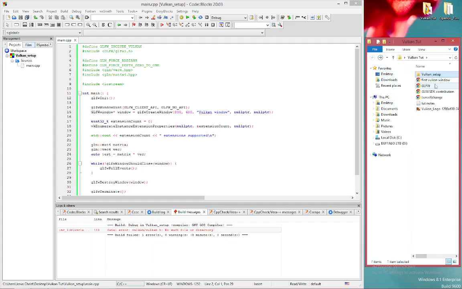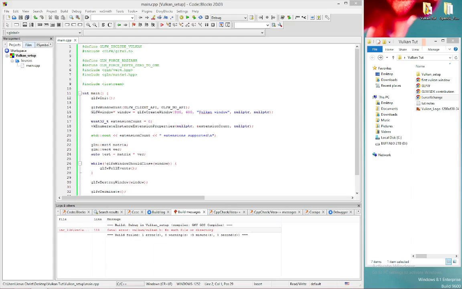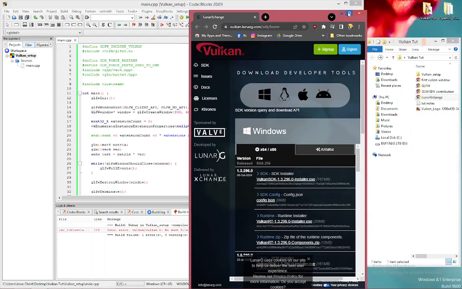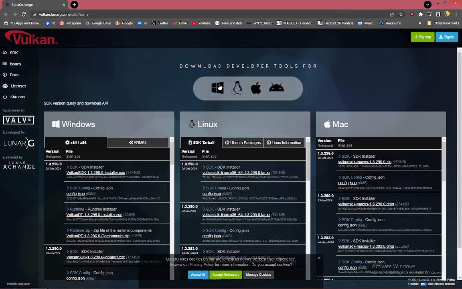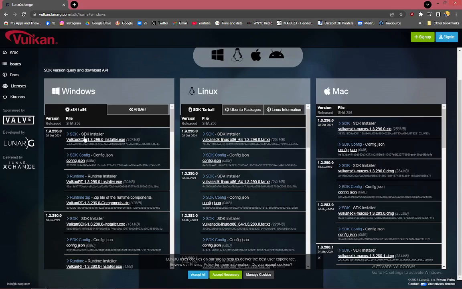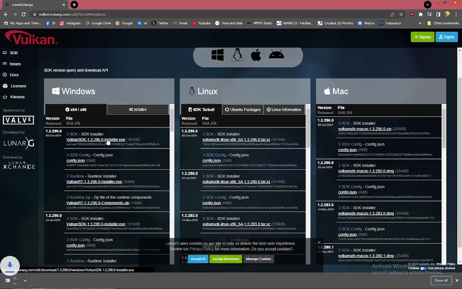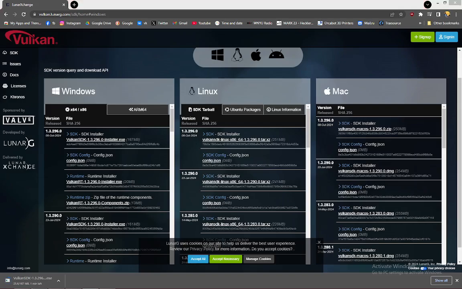On the Vulkan website. You go to lunarg.com, and you click on Windows and you download the SDK, Vulkan SDK 1.3.296.0 installer exe. Now it's going to take a while to load. It'll take a minute. I'm going to go ahead and pause the video, and I will unpause it when it's done.